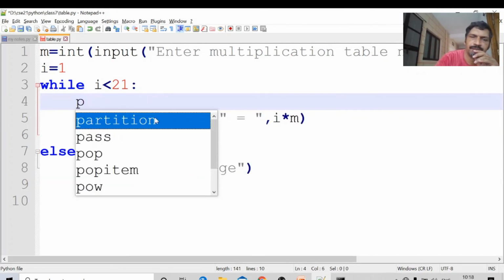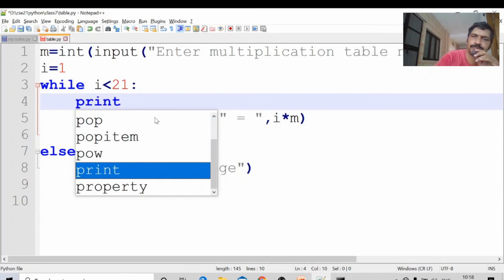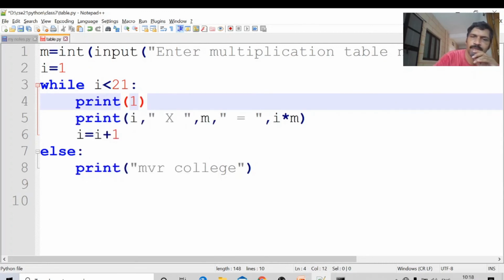Print 19 by 0. Control S. It will not be executed. A division by 0 error will come. In such situations also the else block is not executed.